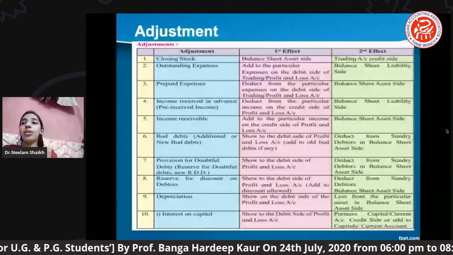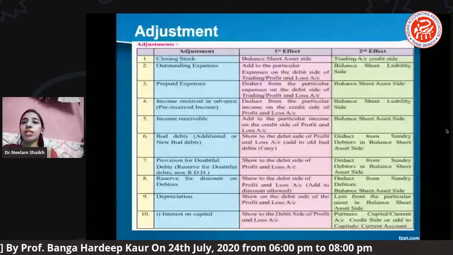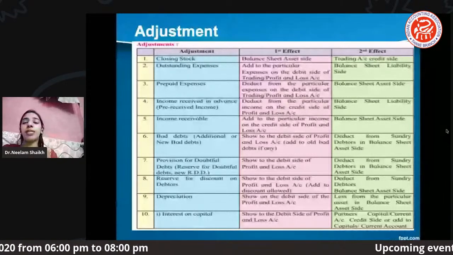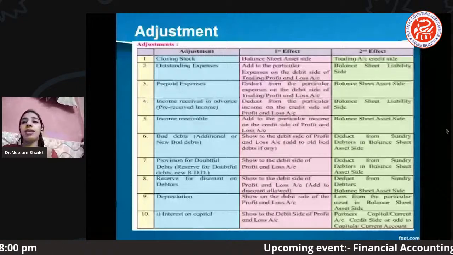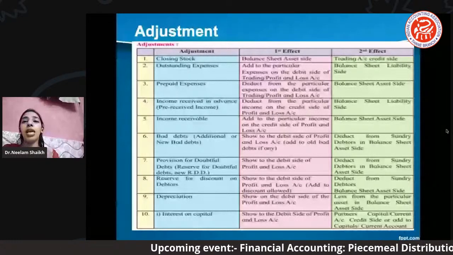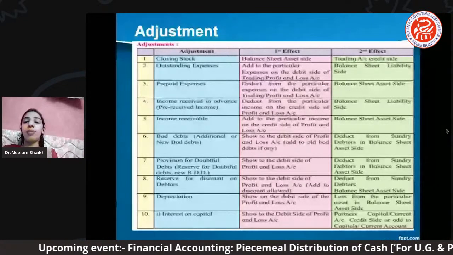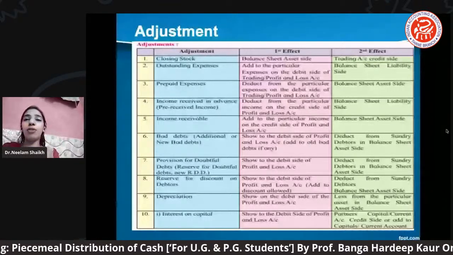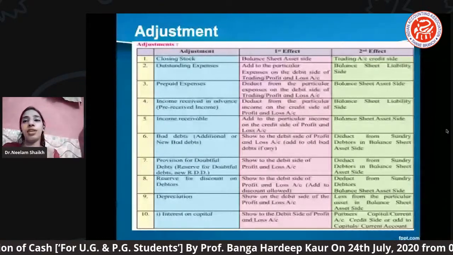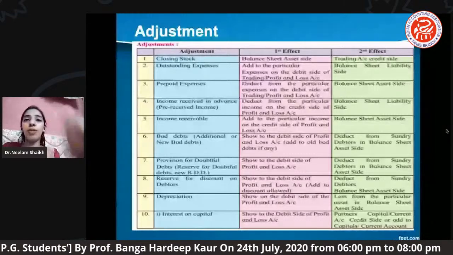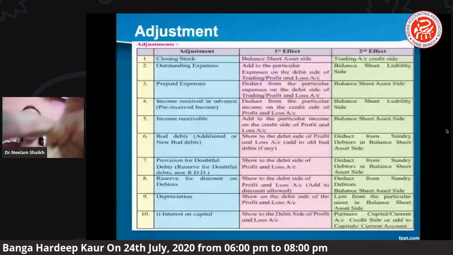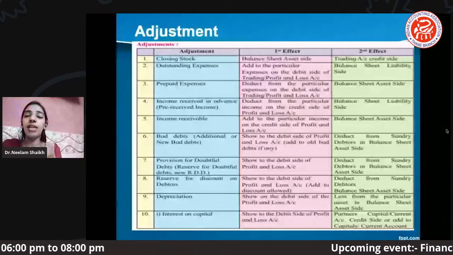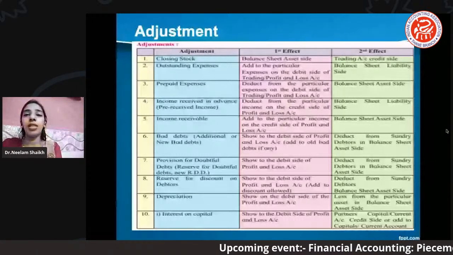Okay, whereas if you say outstanding expenses, then this will be added to that respective expense on the debit side, and the second effect will be given to the liability. Now, how these two effects will be there, you will understand here. Definitely there will be one positive effect and one negative effect. Why? If any expense is given, keep in mind that whenever any expense is given, definitely one will be the giver and one will be the payer.